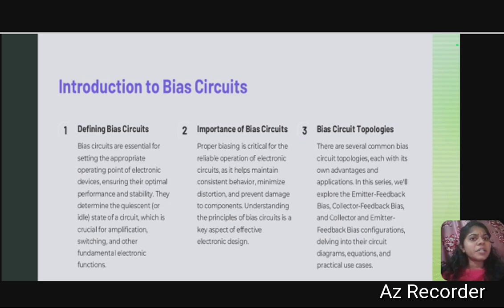Then we come to the importance. Proper biasing is critical for the reliable operation of electronic circuits, as it helps to maintain consistent behavior, minimize distortions, and prevent damage to the components. Then the bias circuit topologies. There are several common bias circuit topologies, each with its own advantages and applications.